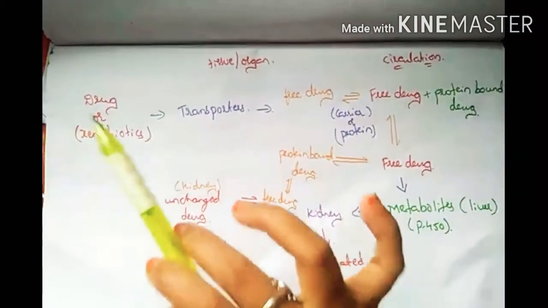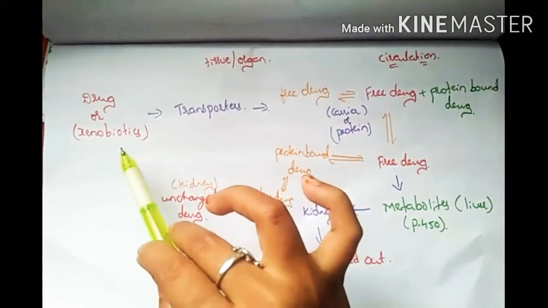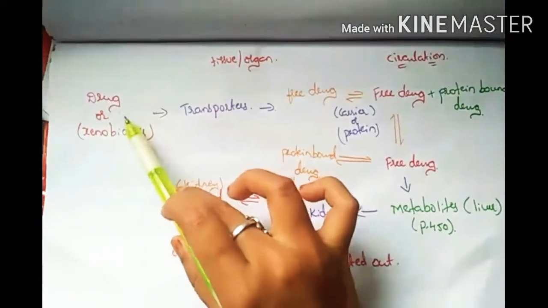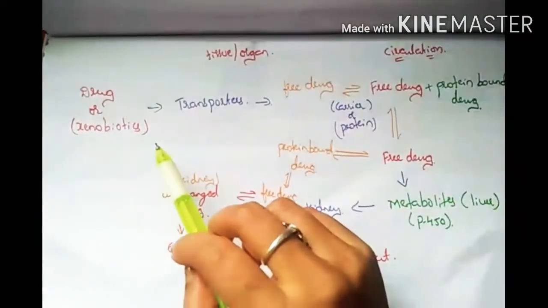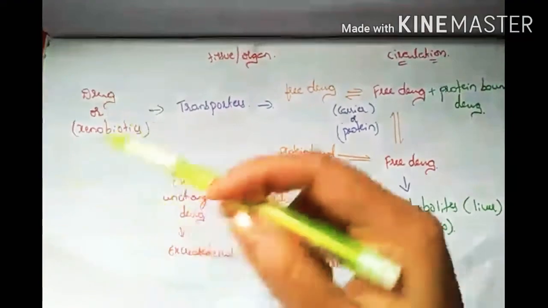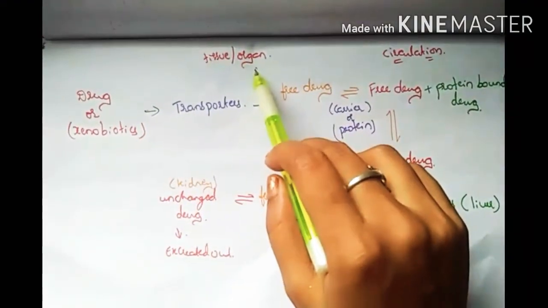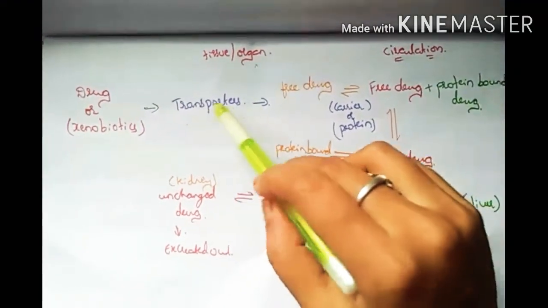Here, in absorption, either the drug or a xenobiotic, which is a foreign substance, is absorbed, and then it gets into distribution. In distribution, it binds with the transporters.